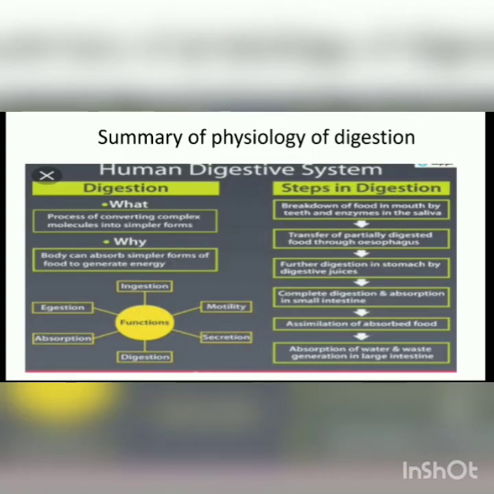So here is the summary of our physiology of digestion. Firstly, why do we need digestion? The body can absorb the simpler form of food to generate energy. For the generation of energy we need the digestive system. Here is the summary of steps in digestion: breakdown of food in the mouth by teeth and enzymes in the saliva, transfer of partially digested food through the esophagus, further digestion in the stomach by digestive juice, complete digestion and absorption in the small intestine, assimilation of absorbed food, absorption of water and waste generation in the large intestine.